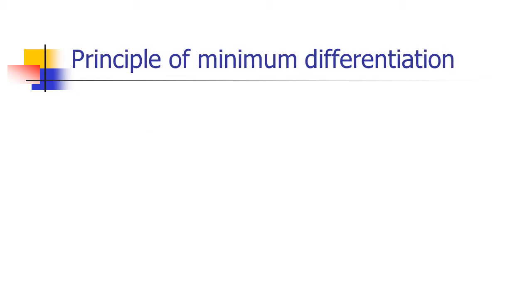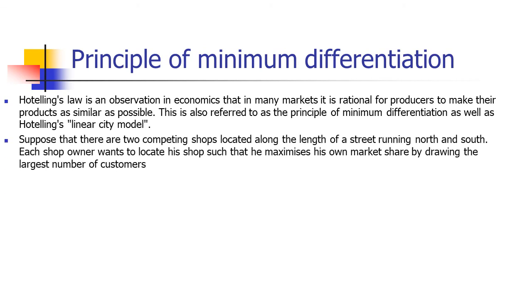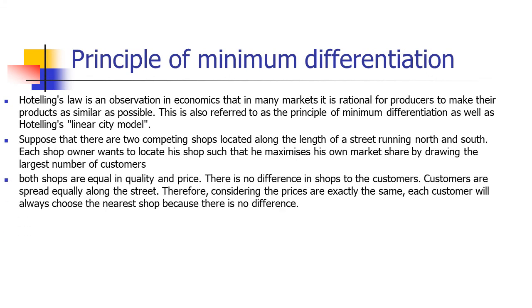Next, we have something called the principle of minimum differentiation. Hotelling's law is an observation in economics that in many markets it is rational for producers to make their products as similar as possible. This is also referred to as the principle of minimum differentiation as well as the Hotelling linear city model. Suppose there are two competing shops locating along the length of a street, running north and south. Each shop owner wants to locate his shop such that he maximizes his own market share by drawing the largest number of customers. Both shops are equal in quality and price. There is no difference in shops to customers. Customers are spread equally along the street.